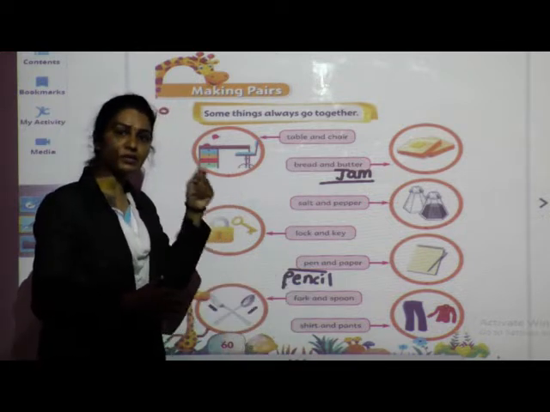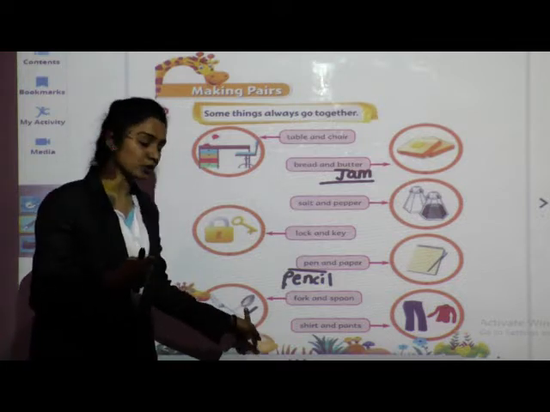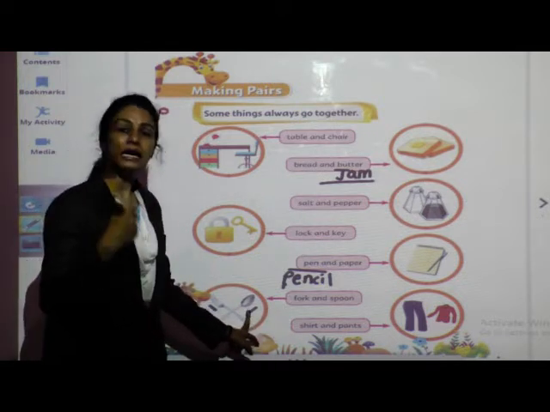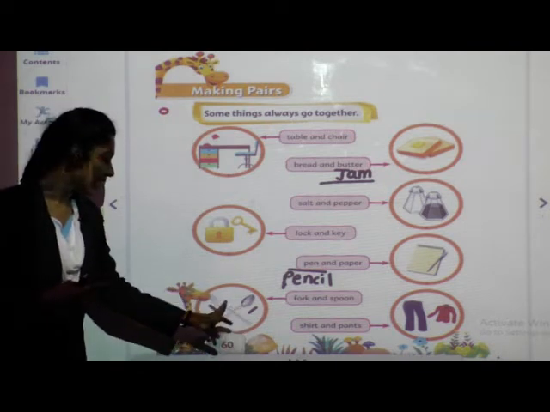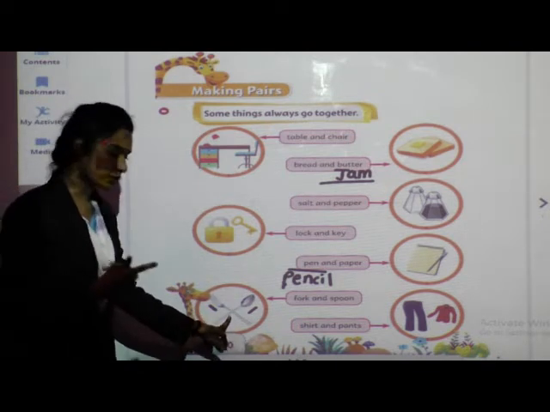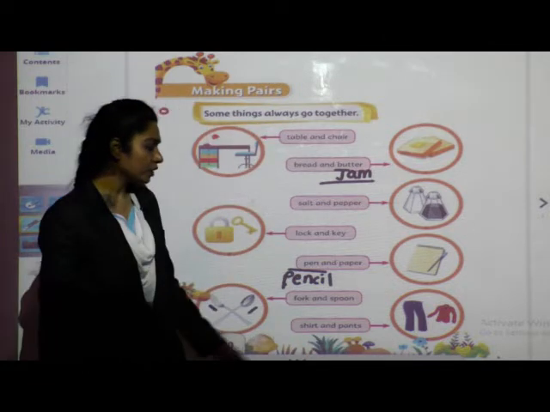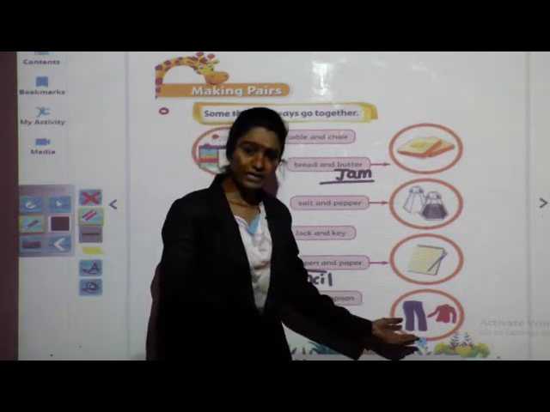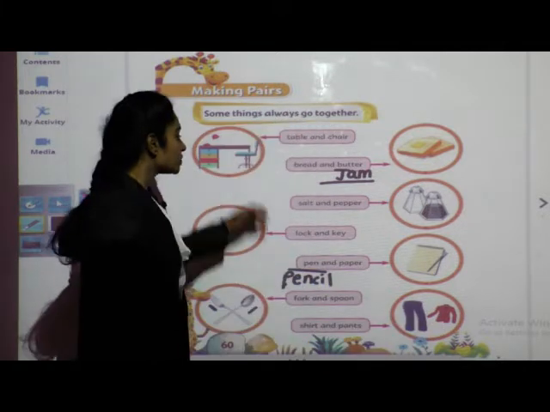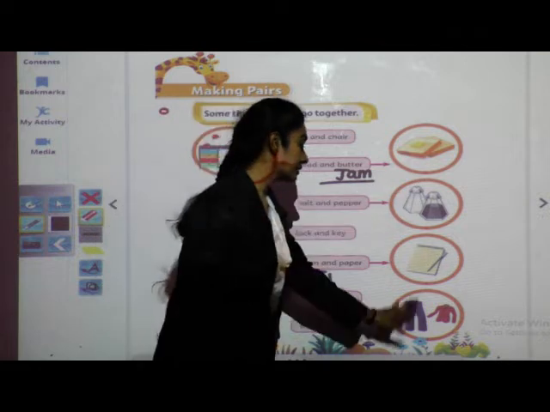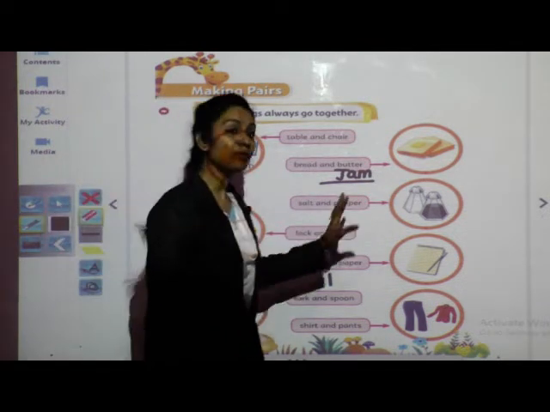In the left hand we take this fork and in the right hand we use this normal spoon. So fork and spoon are always together. These are a pair. Okay, next, shirt and pants. Yes, you can use short pants also here. And this is a shirt. These are in a pair. So children, these are the things that go together, the things that are in a pair.